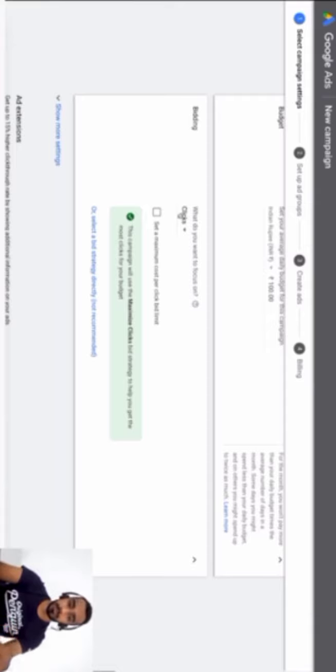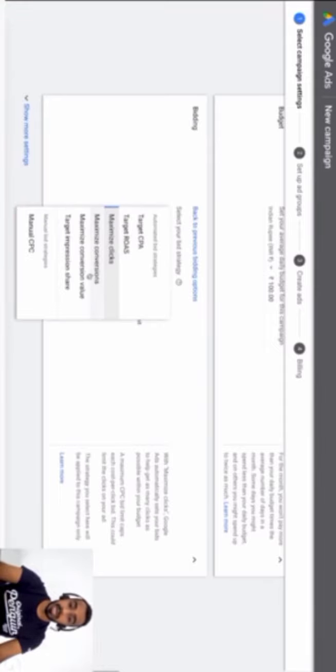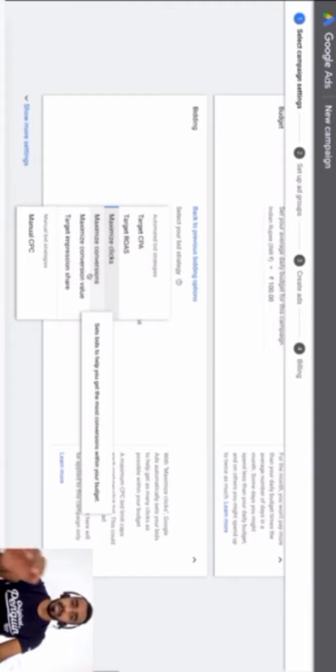click limit is. So here you can also focus on other metrics like a target impression share, or you can actually select your bid strategy directly. So you can also select maximize conversions, which a lot of people do. In this case, the conversion objective is whatever conversion you select.